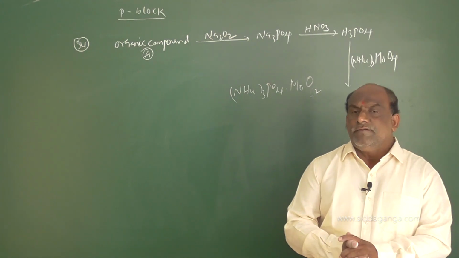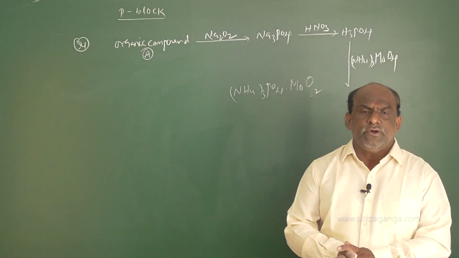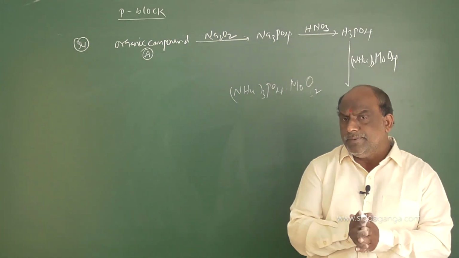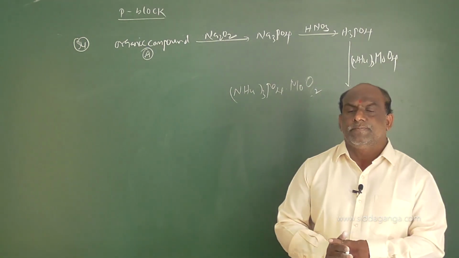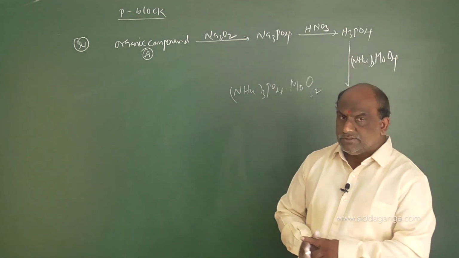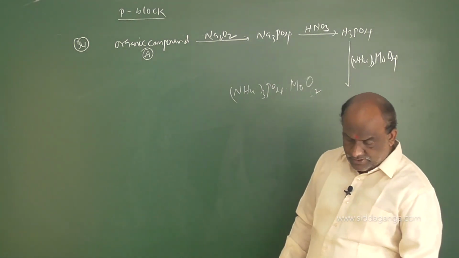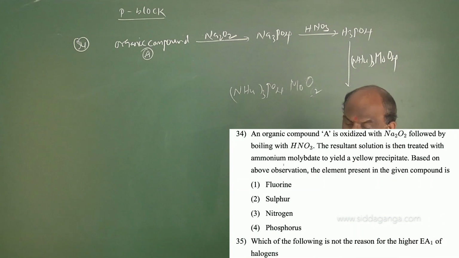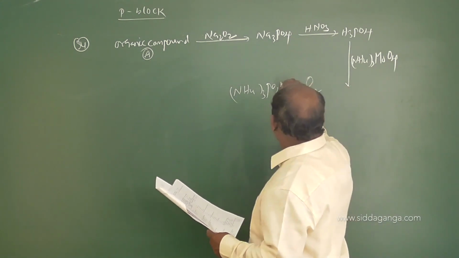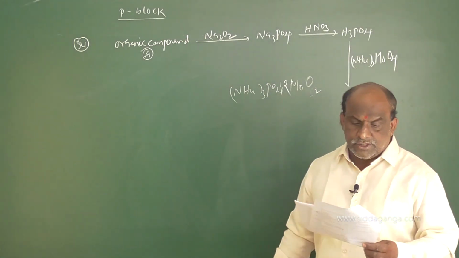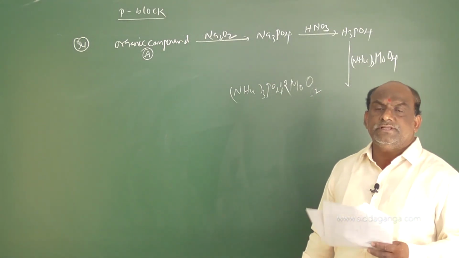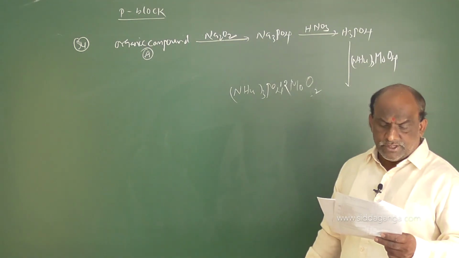So wherever you observe ammonium molybdate, you should simply go for phosphorus. So the correct option for question number 34 is phosphorus. Option number 4 is the right answer.